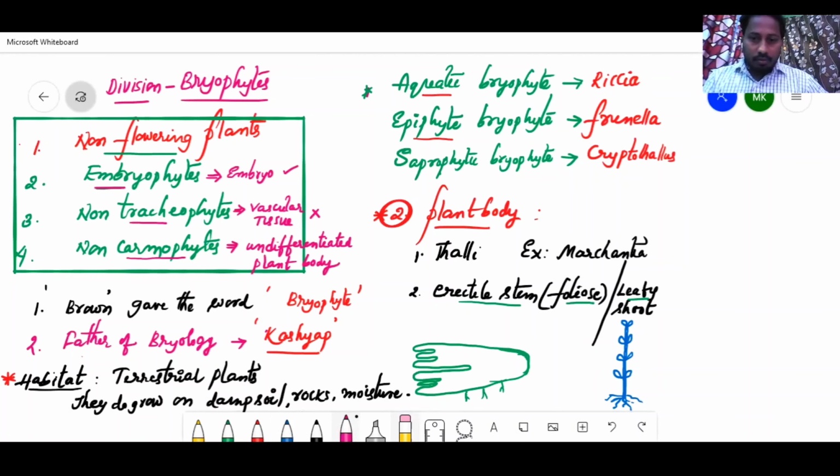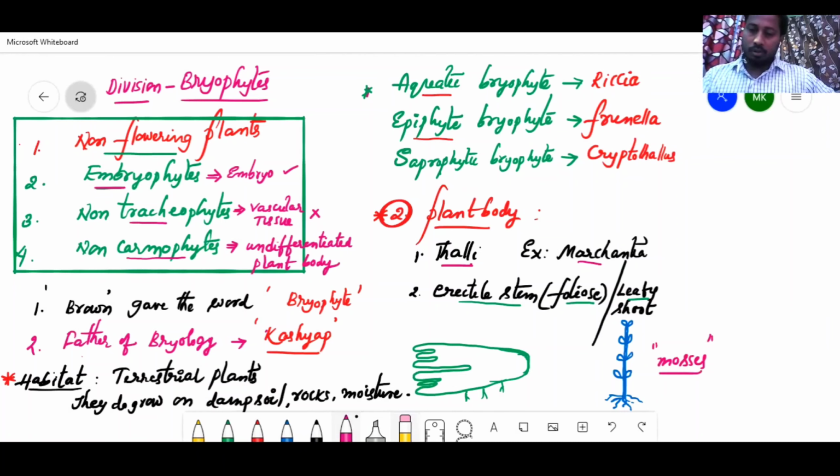Example, thalli body type is seen in Marchantia. This is Marchantia, whereas erectile stem body is seen mostly in mosses. You will understand about mosses, liverworts, hornworts in further sessions. What exactly are mosses?